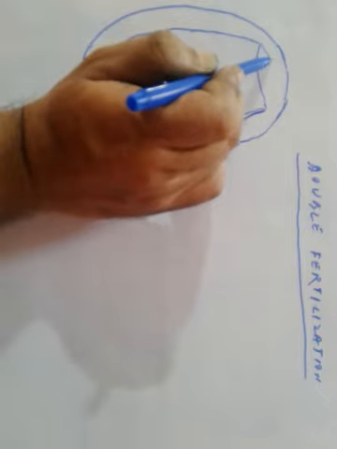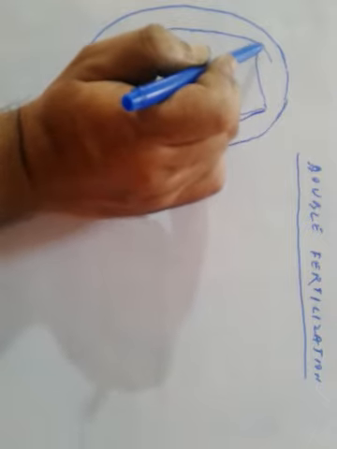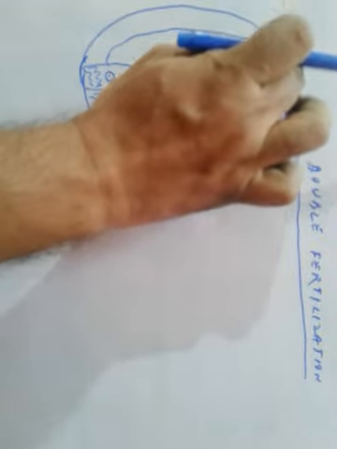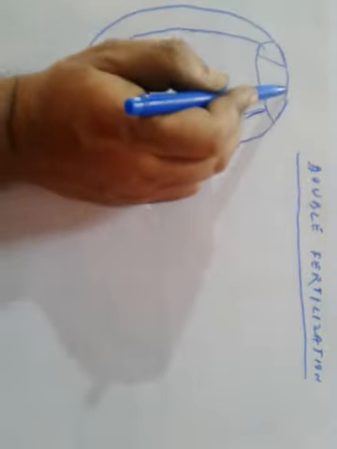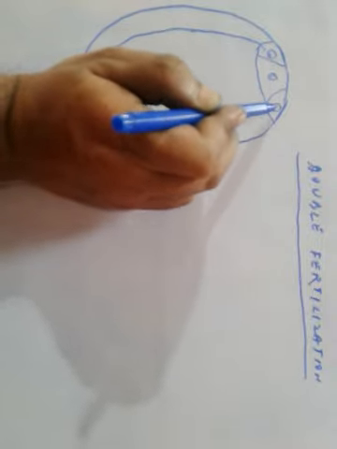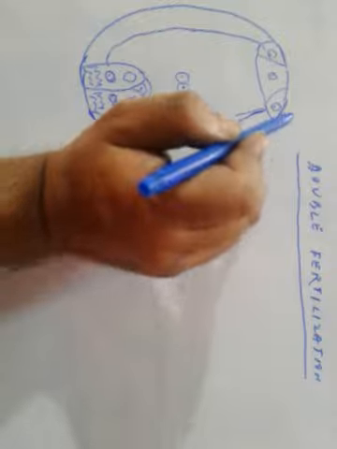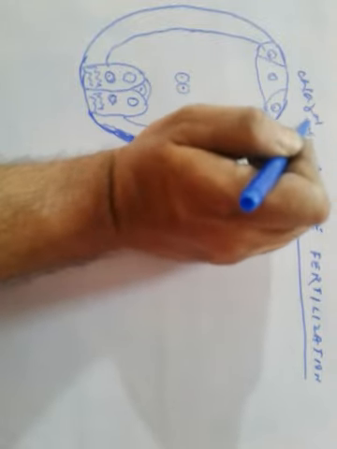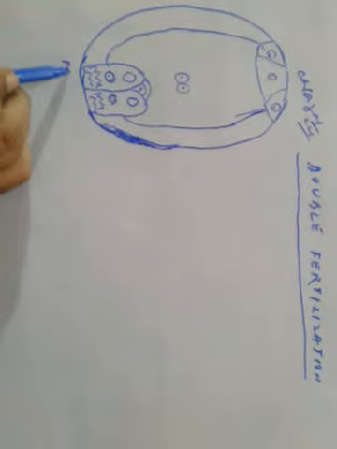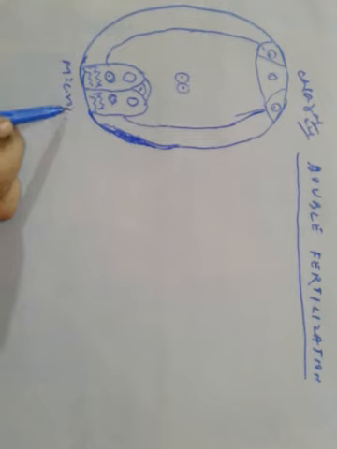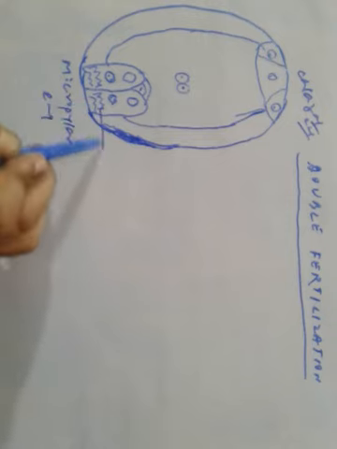And let's join this one. So this is the chalazal end. This is the micropylar end. This is the filiform apparatus.